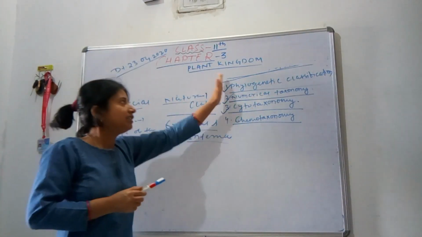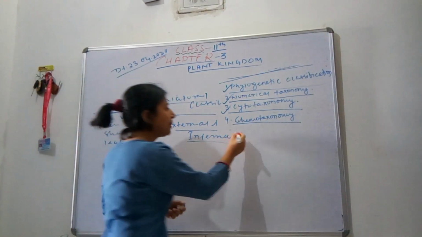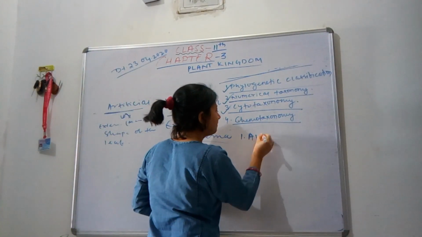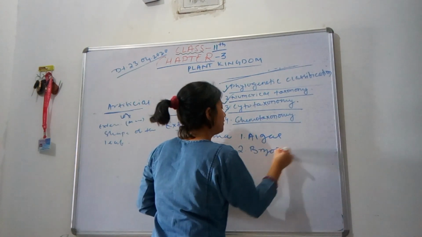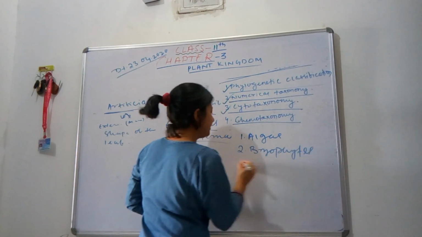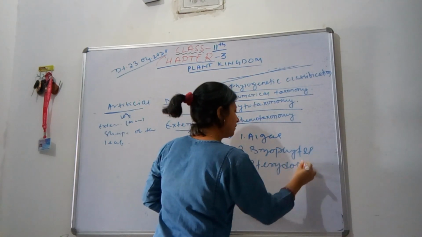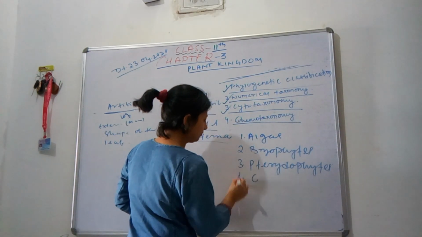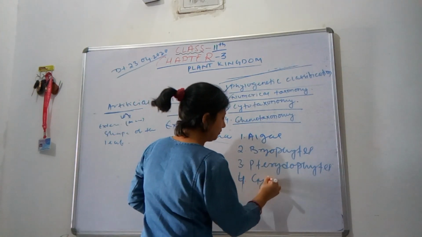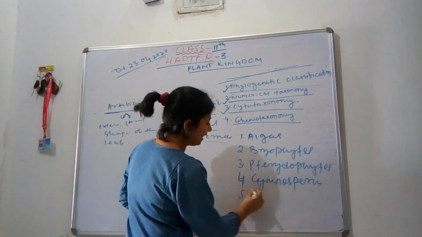So this is the criteria on which the plant kingdom is divided into 5 groups: first algae, then bryophytes, then pteridophytes, then gymnosperm, and angiosperm.